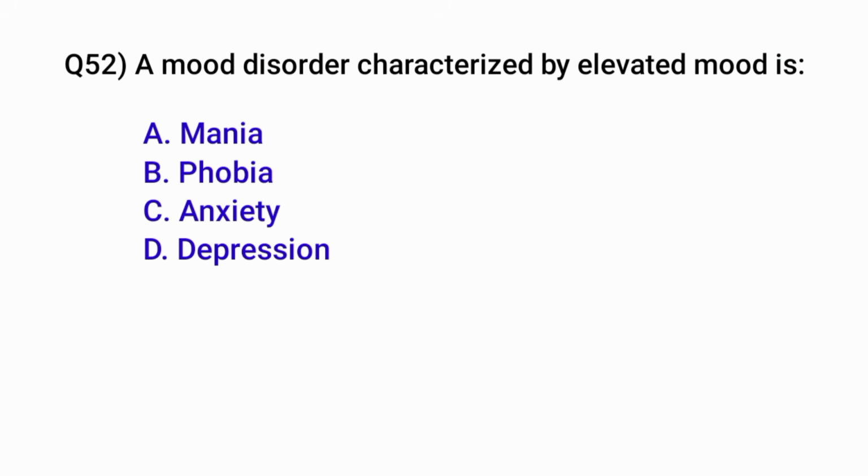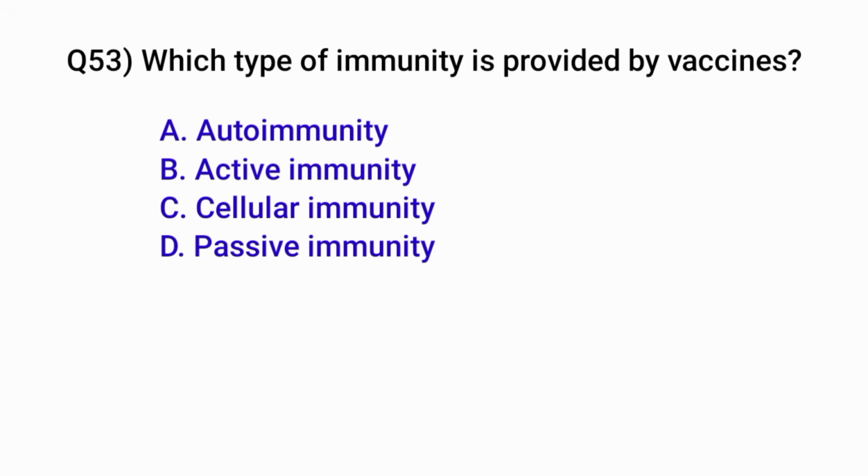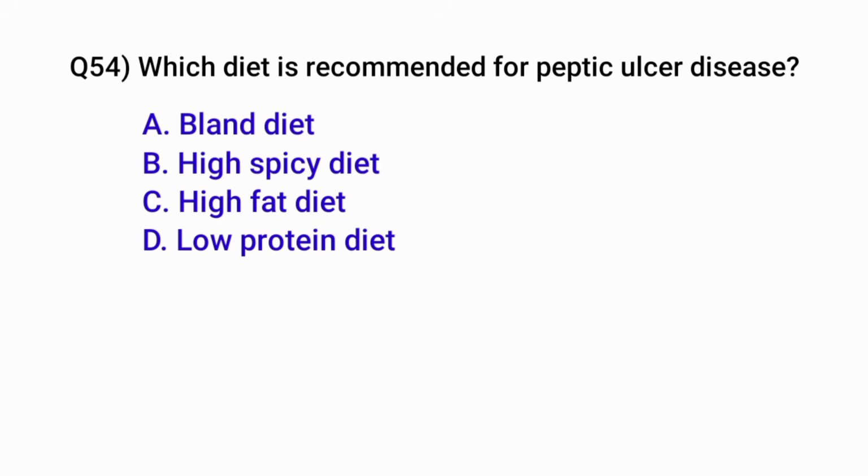Question number 52. A mood disorder characterized by elevated mood is. Correct option is A. Mania. Question number 53. Which type of immunity is provided by vaccines? Correct option is A. D. Passive immunity.